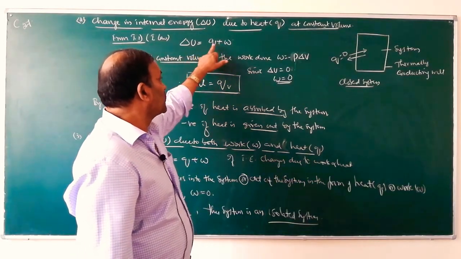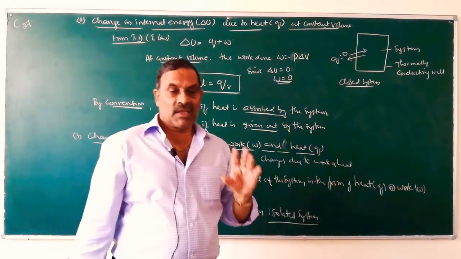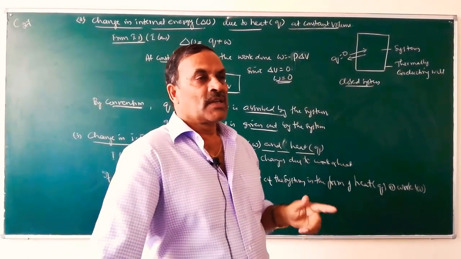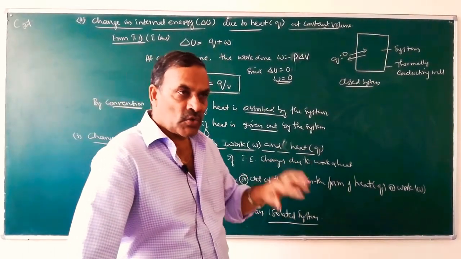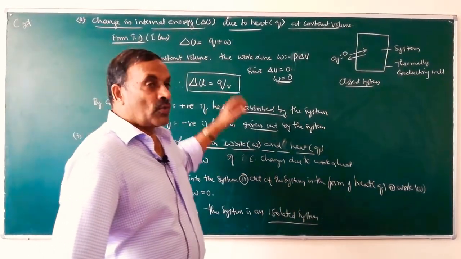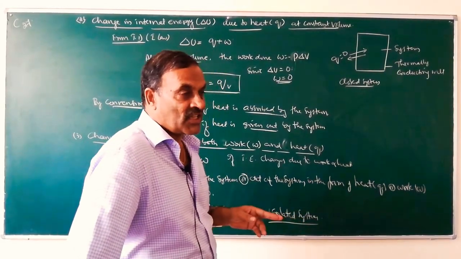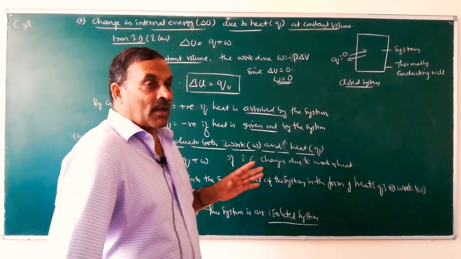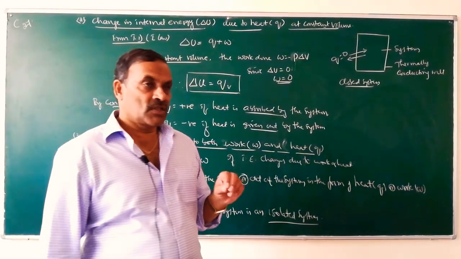So delta U is equal to Q plus W. If the change in internal energy is only due to work, then delta U is equal to W. If the change in internal energy is only due to heat, then delta U is equal to Q. So when delta U becomes equal to W, the change in internal energy is only due to work during a thermally insulated walls.